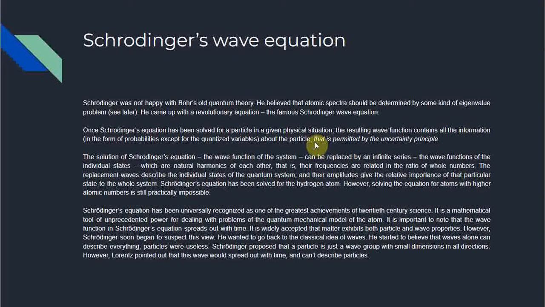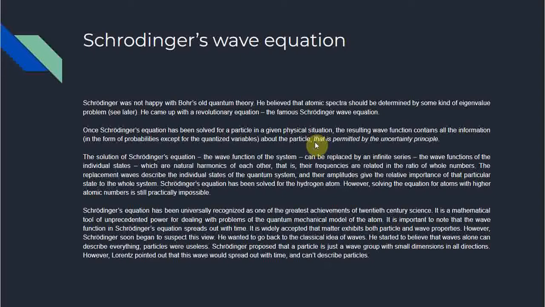The solution of Schrodinger's equation, the wave function of the system, can be replaced by an infinite series of wave functions of the individual states, which are natural harmonics of each other. That is, the frequencies are related in the ratio of whole numbers. The replacement waves describe the individual states of the quantum system, and their amplitudes give the relative importance of the particular state to the whole system.